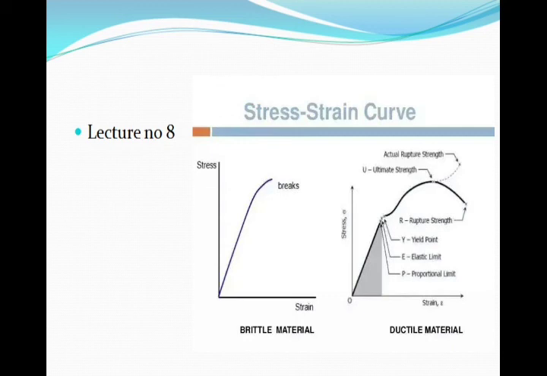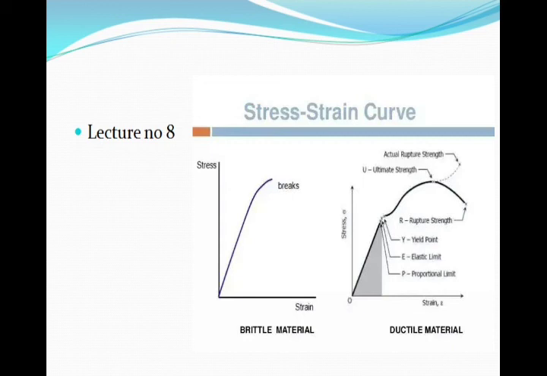Now if we compare the ductile material graph with the brittle material, on the brittle material also we have the strain on the x-axis and stress on the y-axis. Now what are the brittle materials?